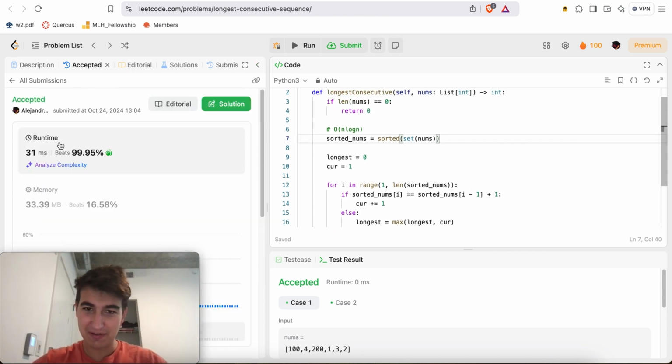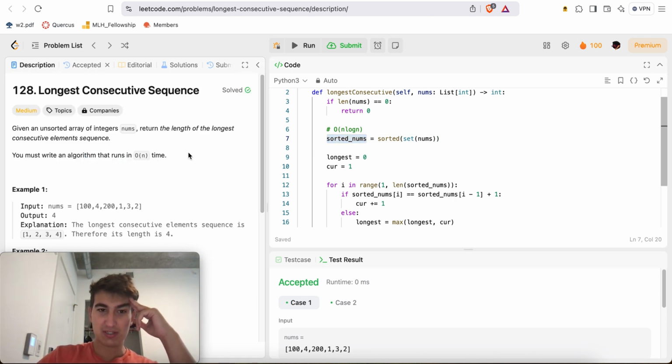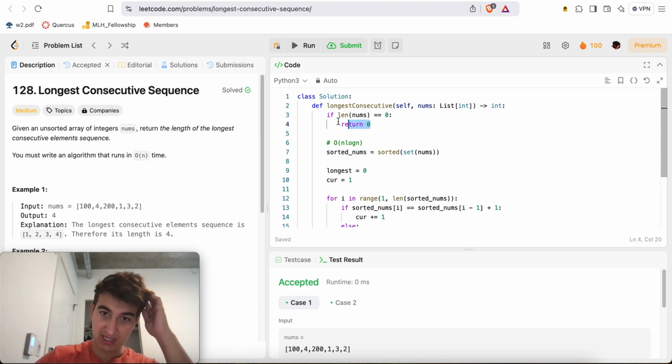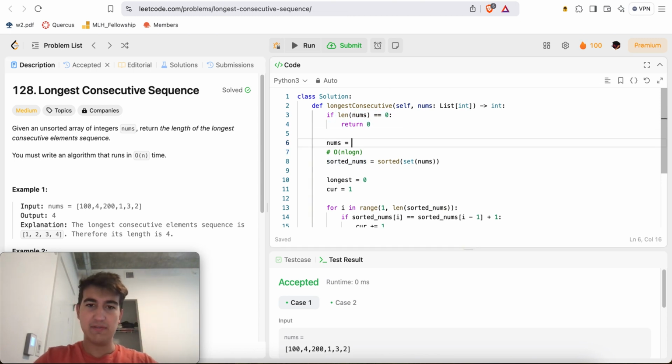And there we go. Okay, very, very fast solution, but obviously not a legal one because it's O(n log n) time, where this problem wants it to be in O(n) time, right? Okay, so we can keep this. This is fine. We can even do something like list of set of nums, unique nums.